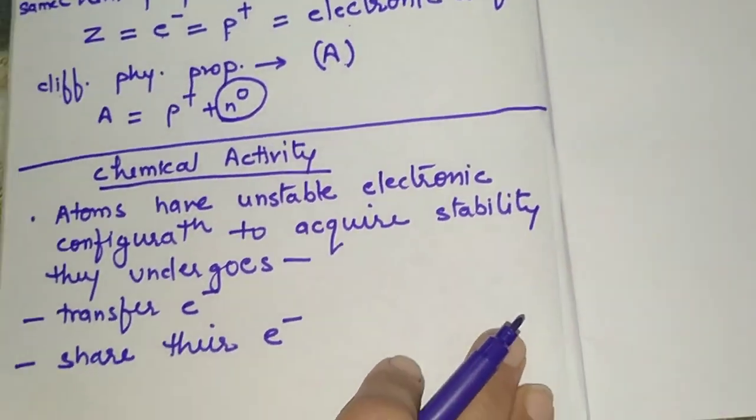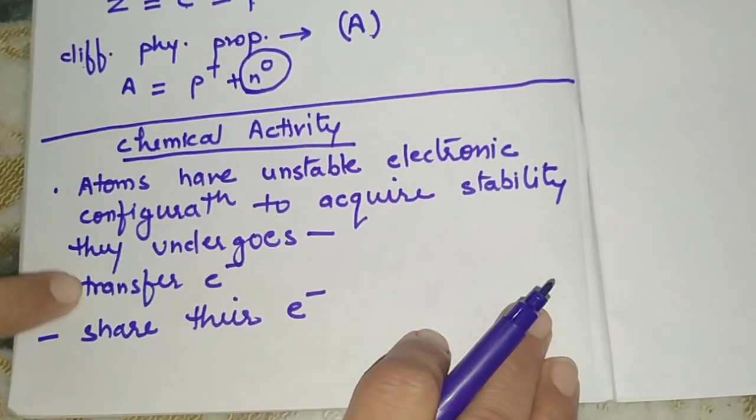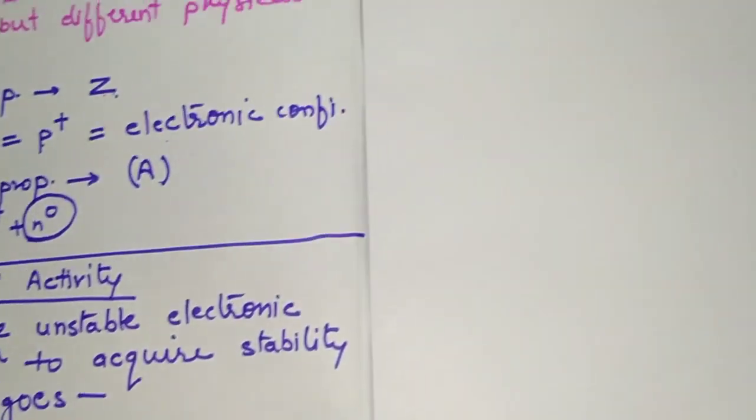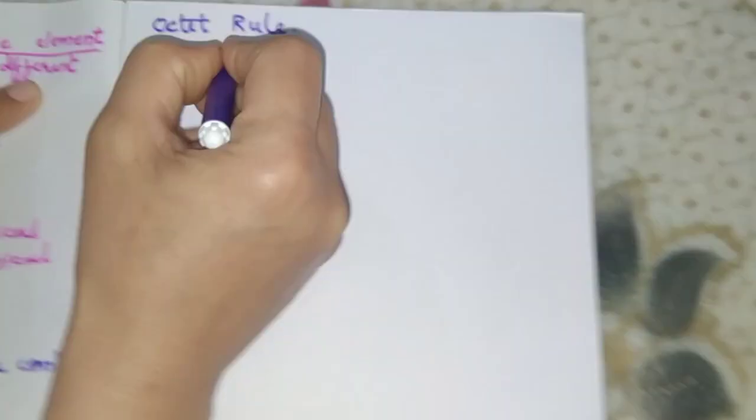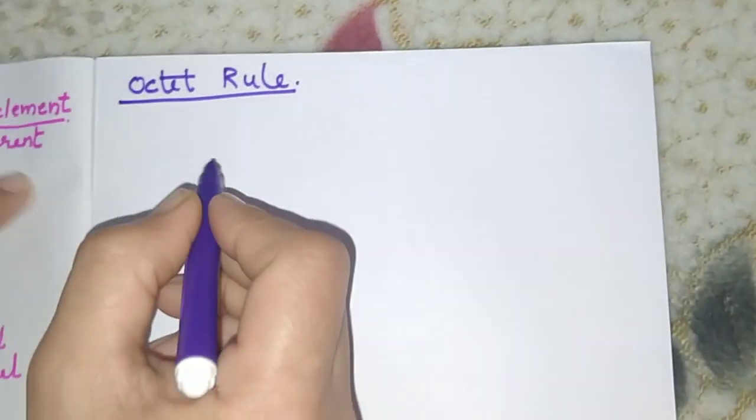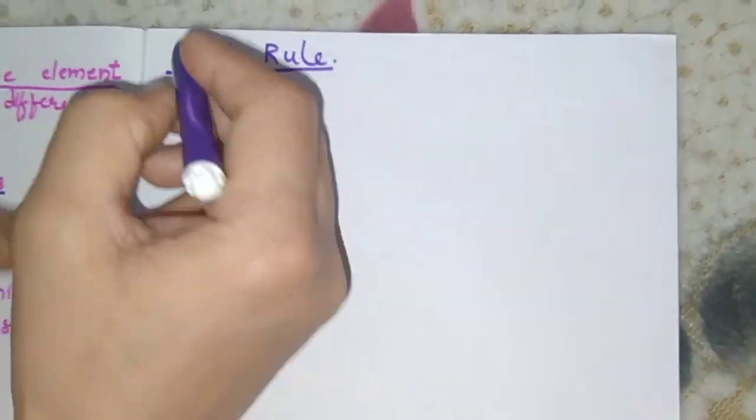Now why will they share or transfer their electrons? The reason for this is the octet rule. What is the octet rule?